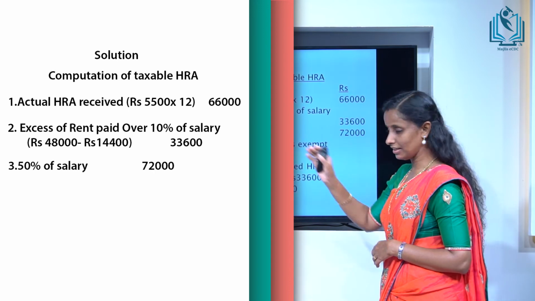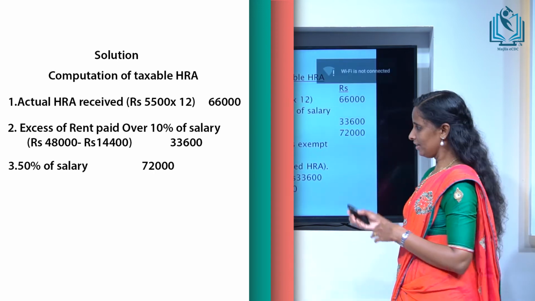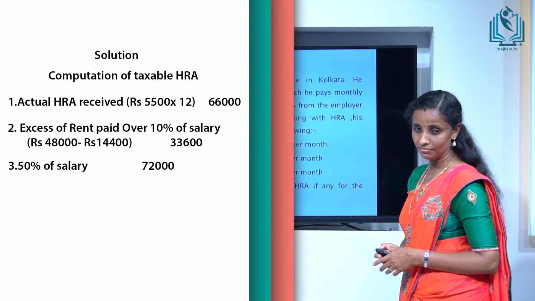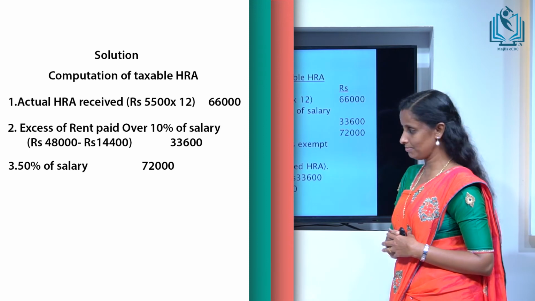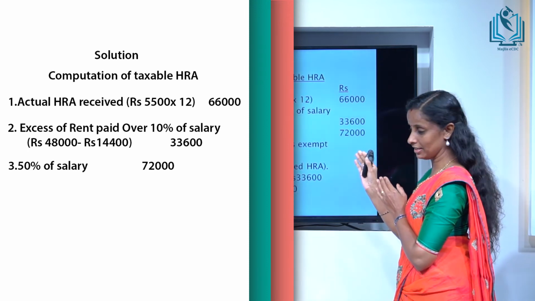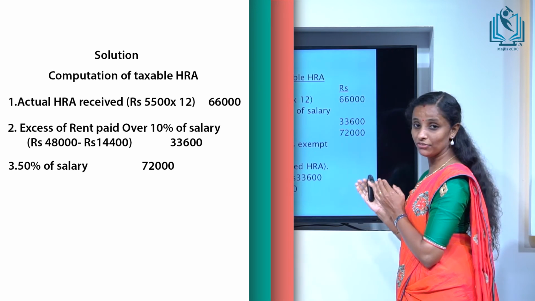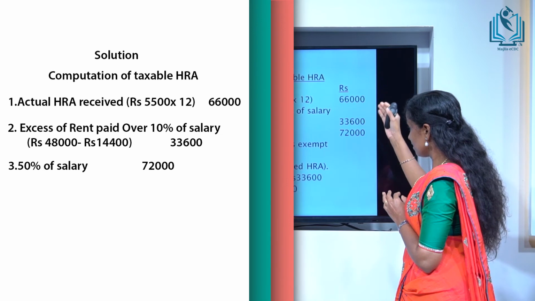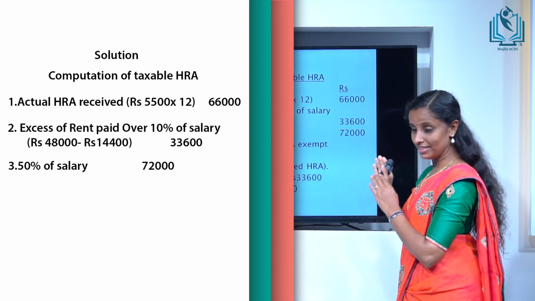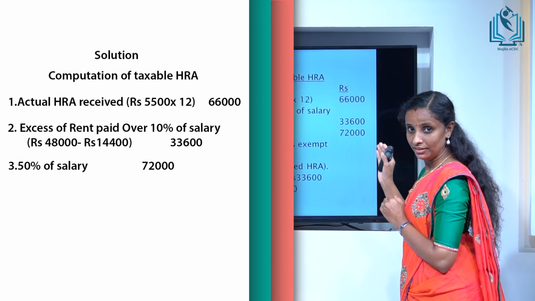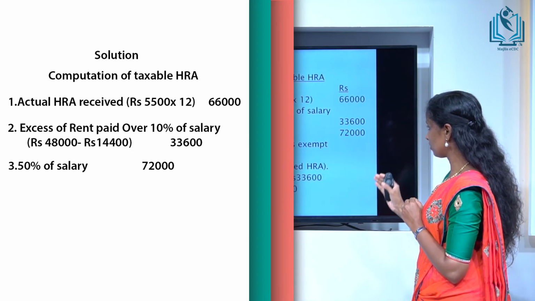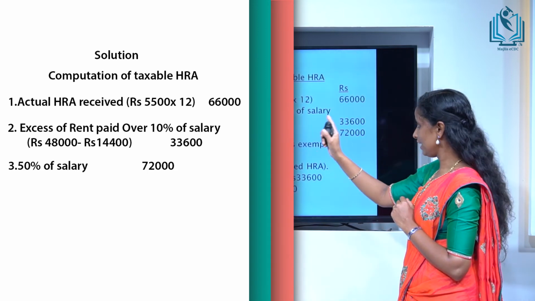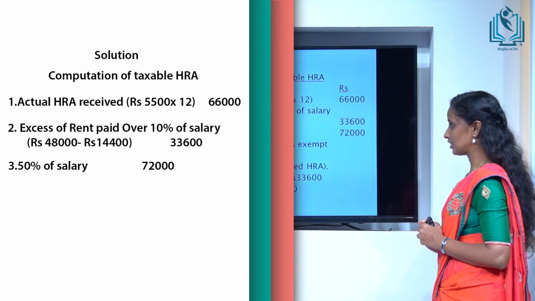Next, criteria 3, that is 50% of salary. Here we will take 50% of salary because the accommodation is at Kolkata. So 50% of 1,44,000 is 72,000. And among these three criteria, we will take the least of the amounts. Here the least of the amounts is 33,600, which is the second criteria, excess of rent paid over 10% of salary.